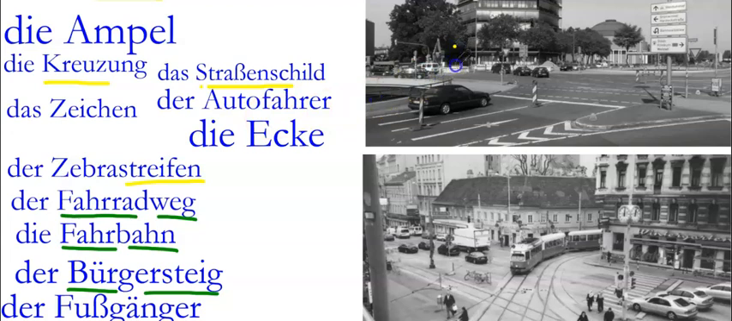Der Autofahrer. Man fährt mit dem Auto. Das Zeichen. A symbol or a figure or a marking or etc. Die Ecke. The corner.